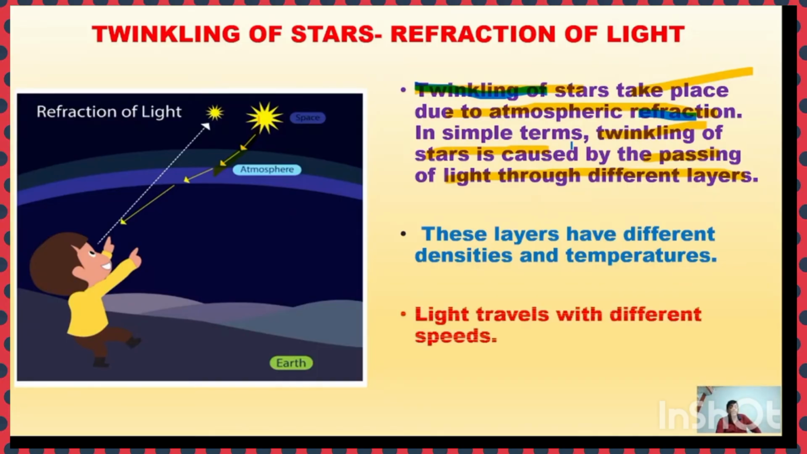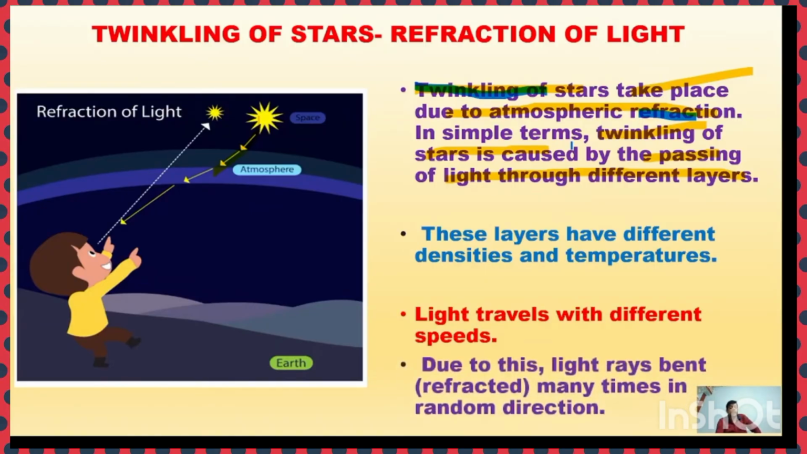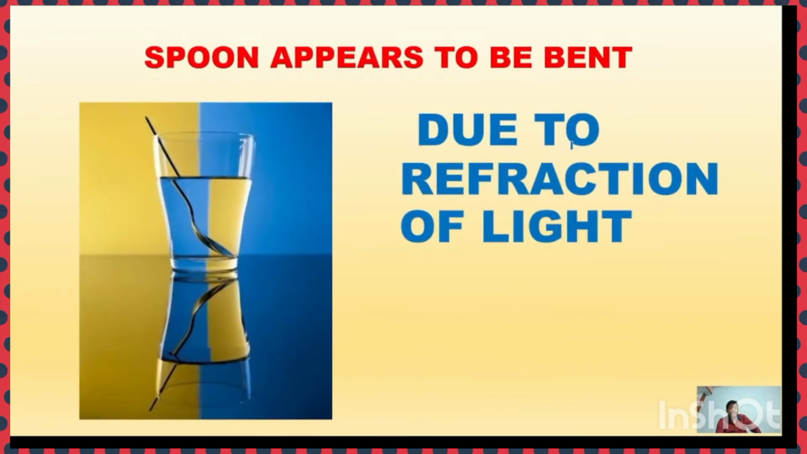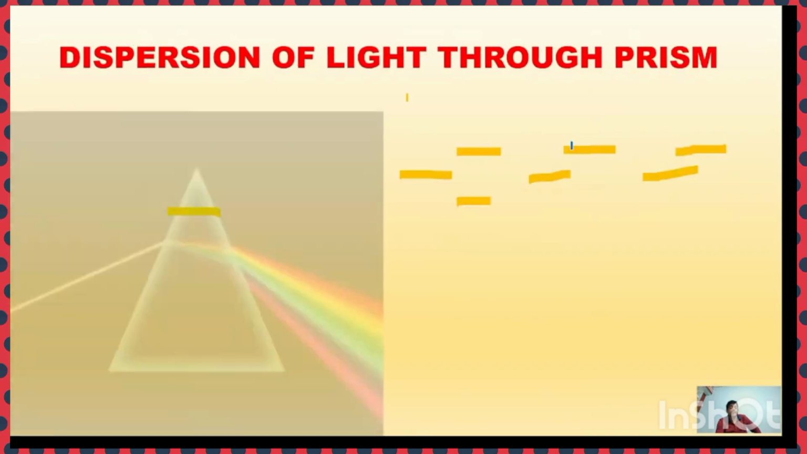And due to continuous bending, light travels with a different speed. Due to this, the rays of light bend many times in random directions. As a result, the star appears to be twinkling. Similarly, the spoon appears to be bent due to refraction of light.